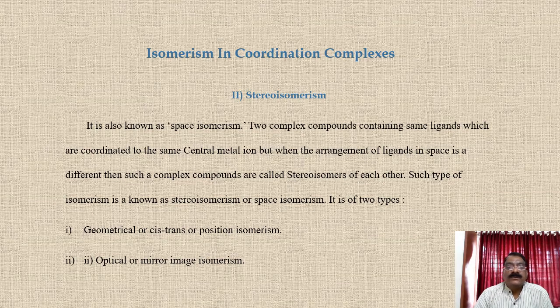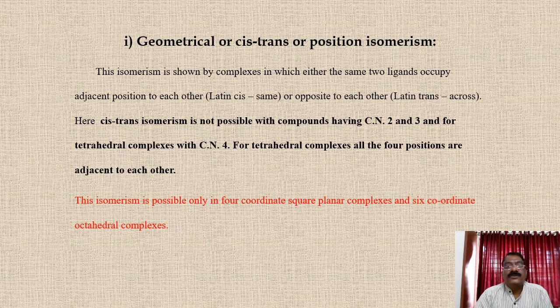It has two types. The first one is geometrical, or cis-trans, or position isomerism, and the second one is optical, or mirror image. First type, geometrical or cis-trans or position isomerism. This isomerism is shown by complexes in which either the same two ligands occupy adjacent positions, adjacent to each other, that is cis, meaning the same side, or opposite to each other, that means trans, that is across from each other.